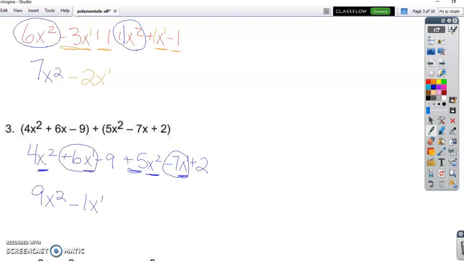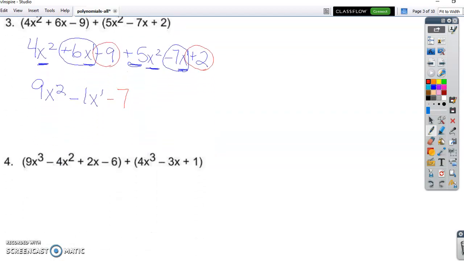And then last, we have negative 9. Circle it in red. And then a plus 2. Again, those are both constants, so they don't have a variable. We just do exactly what it says. Negative 9 plus 2 gives us negative 7, and we are finished. That is our final answer. There's nothing else we can do. No more terms that can be combined.